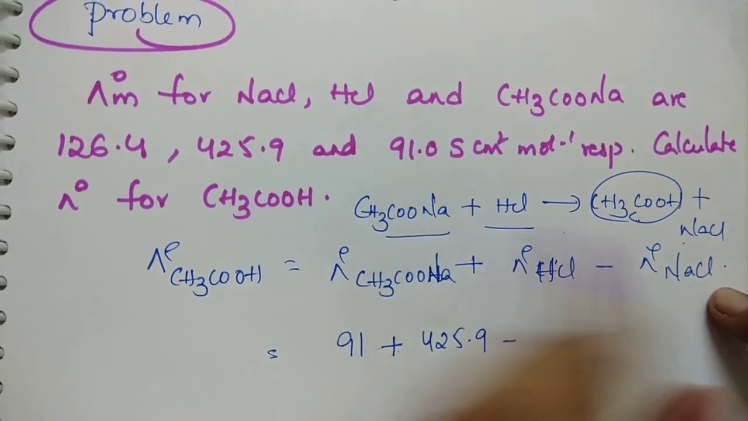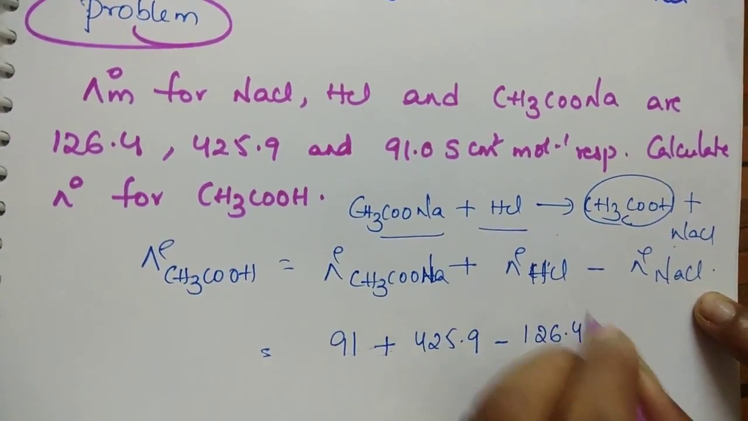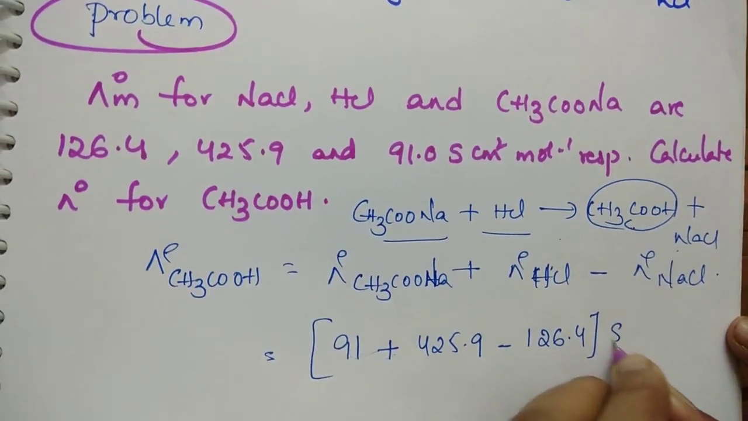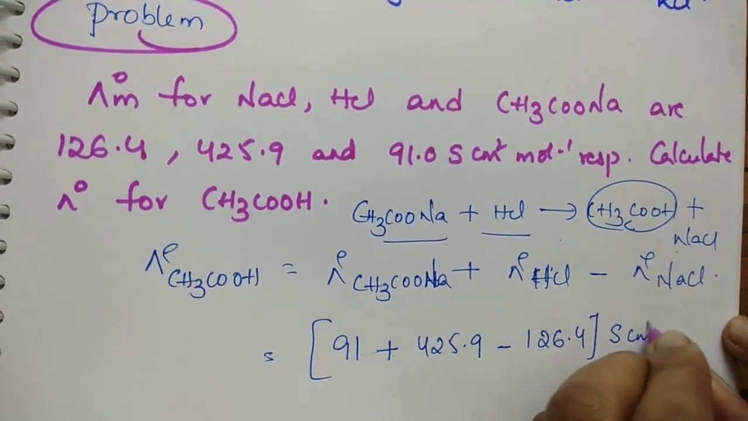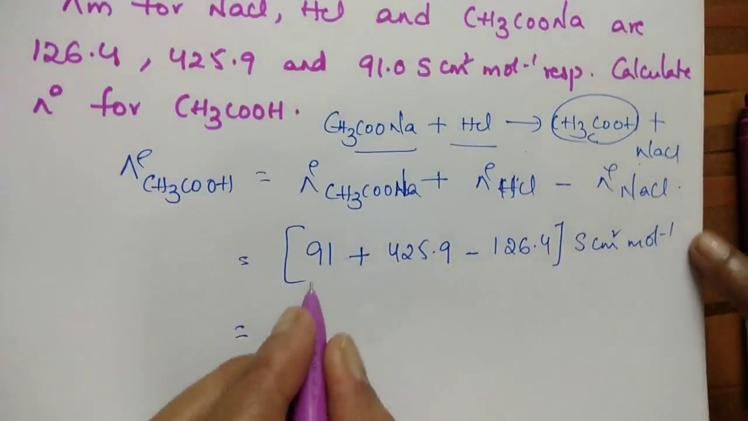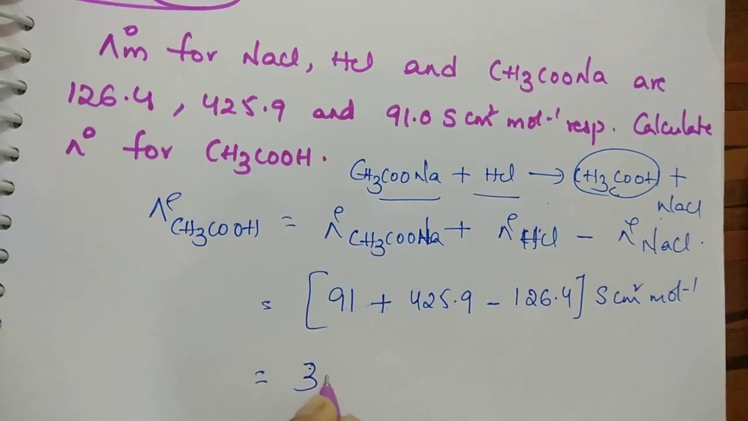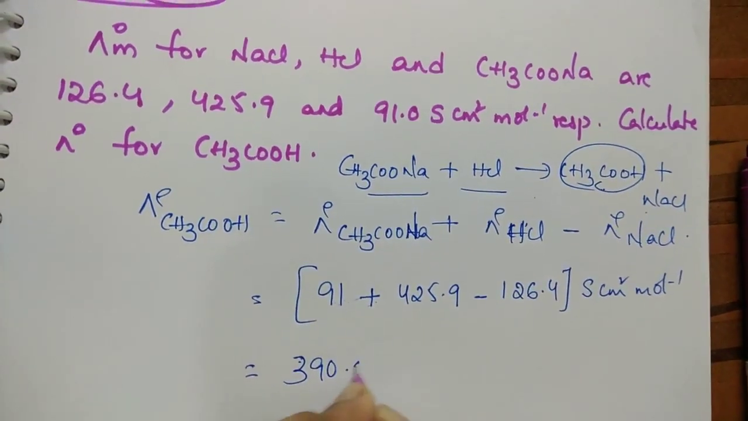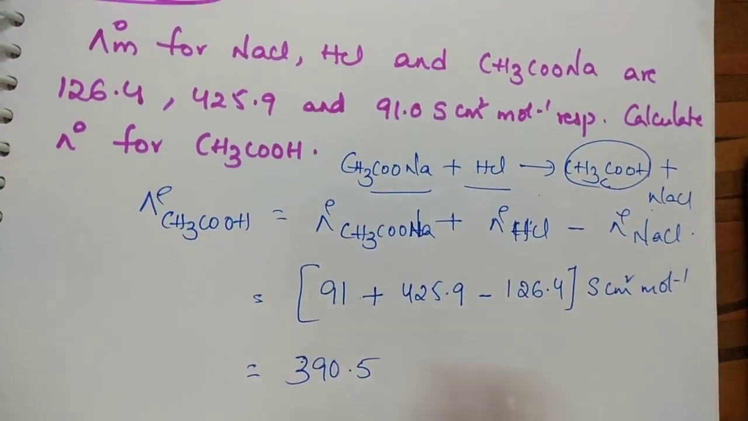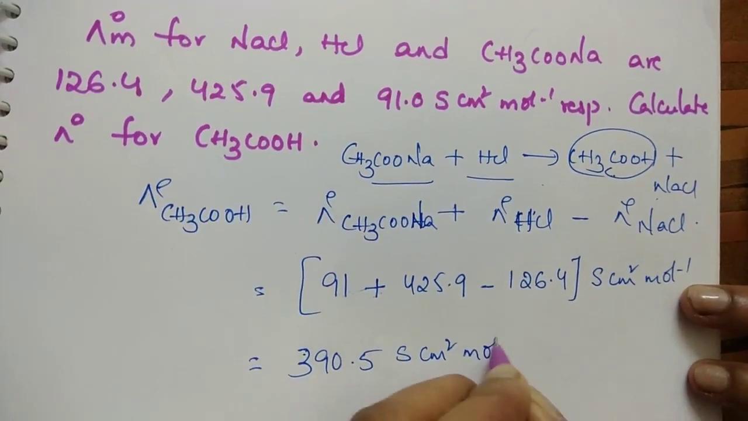425.9 minus, what is the NaCl value given? 126.4. Yes. What are the units? Siemens centimeter square per mole. Then we get 390.5 Siemens centimeter square mole inverse.